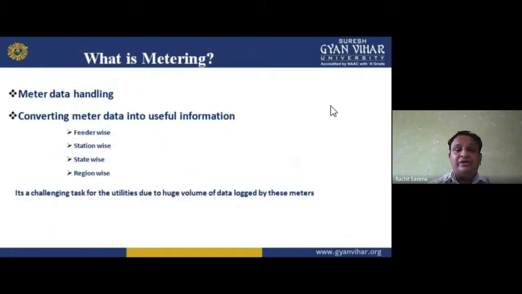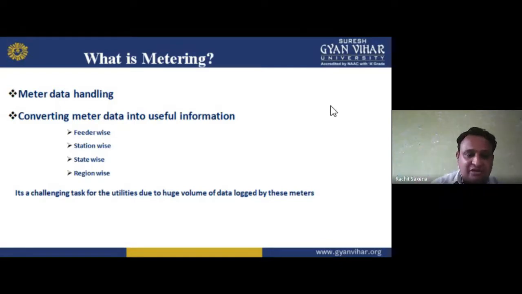Okay. Now what is metering here? Meter data handling. Why do we use metering? For meter data handling. We have to do the handling, in which manner I have to do the work. So it is basically represented by this meter data handling: converting meter data into useful information.